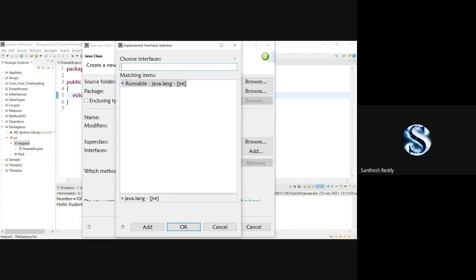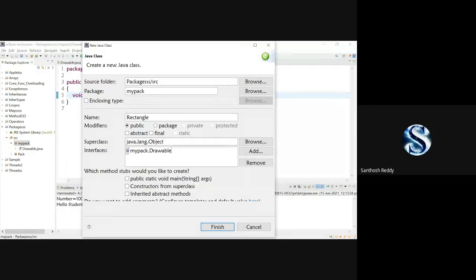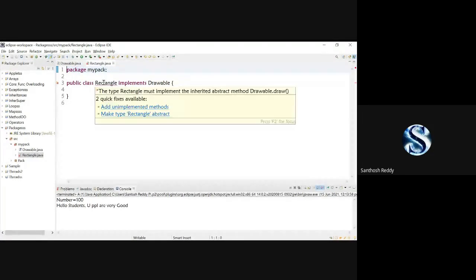What is the interface? Drawable. So here you can write Drawable. Here you can check it out. We got an interface, so I'll select this and click on OK. Now we got Drawable. Now you click on finish. When you're creating a class, we directly got this implements Drawable.